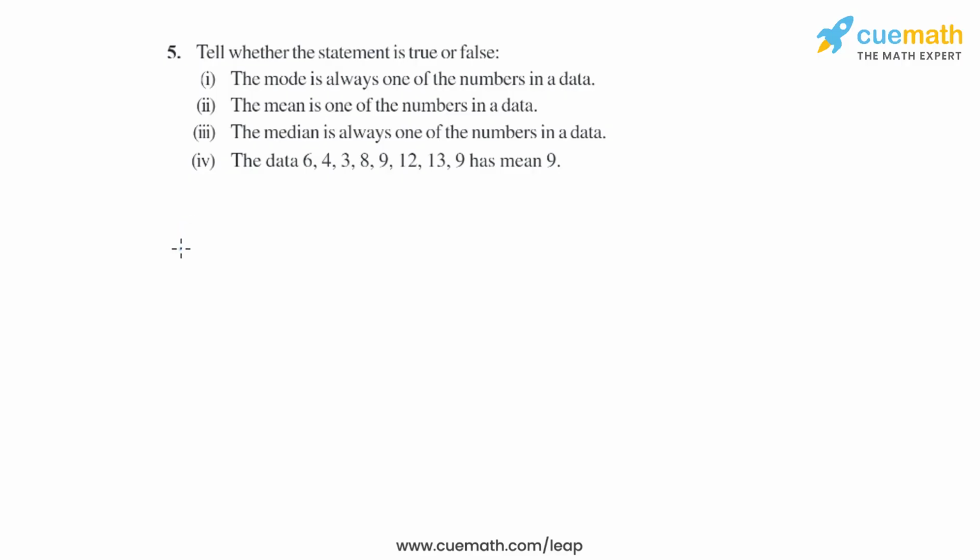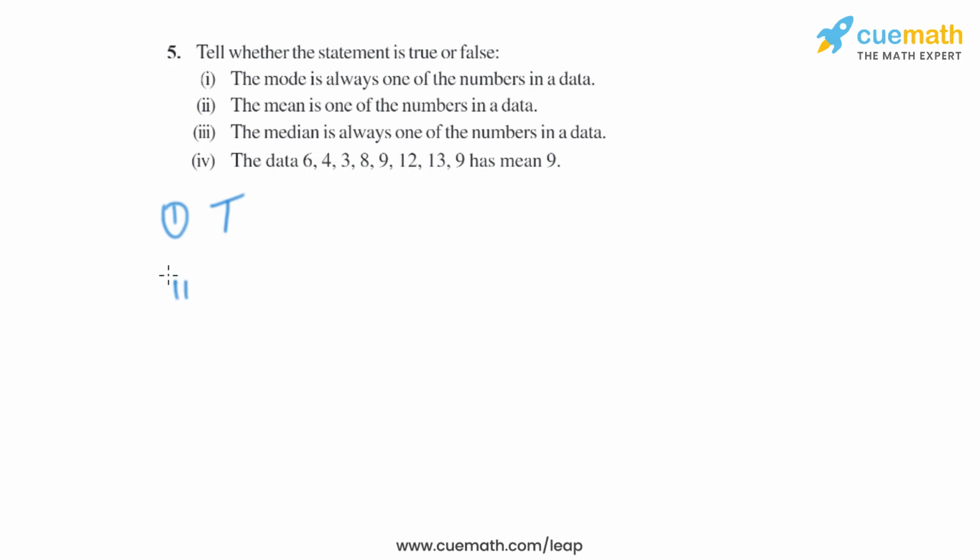Question 5 of this exercise says, tell whether the statement is true or false. So basically we have to say whether the given statement is true or false. Let's start with the first statement. The mode is always one of the numbers in a data. So that is right, as the mode is the most repeating number of the data.